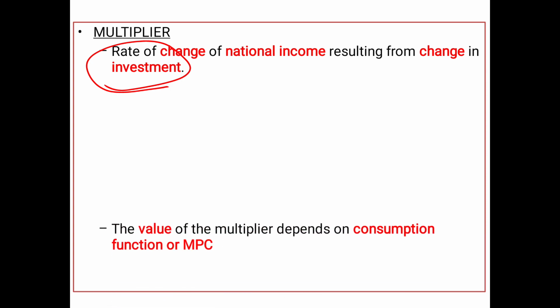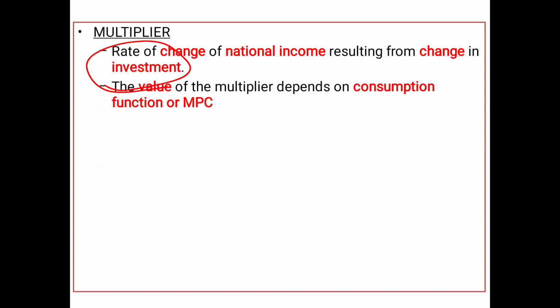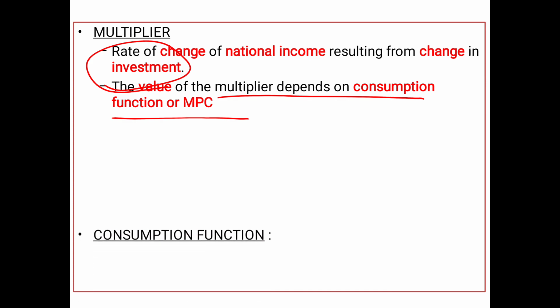This we call it as multiplier. So the value of the multiplier, how is it taken? The multiplier depends on consumption function. Consumption function you can call it as MPC. MPC is nothing but marginal propensity to consume.